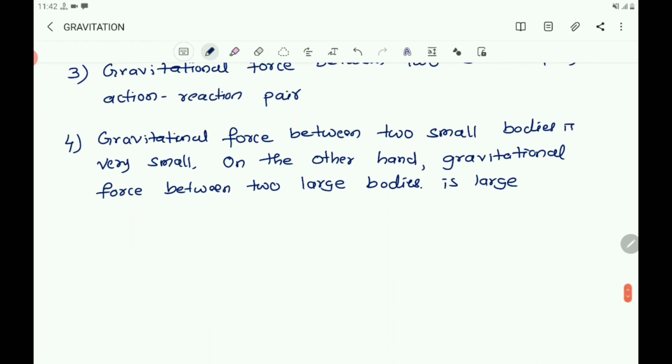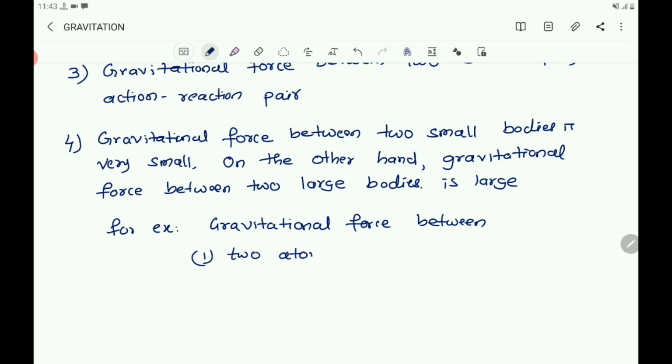So take, for example, you take gravitational force between two atoms, it is very small. Two balls is also very small.